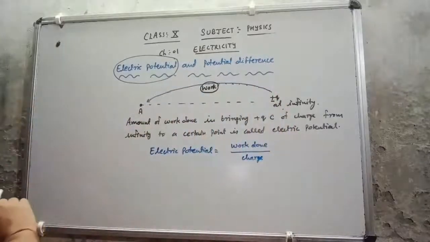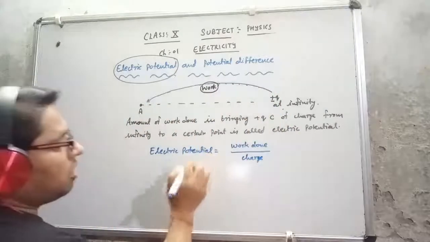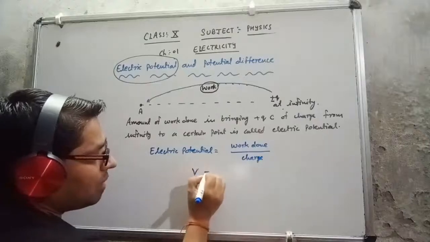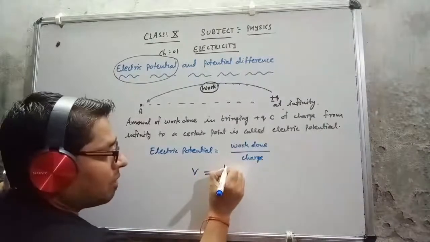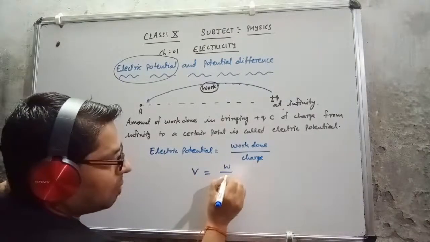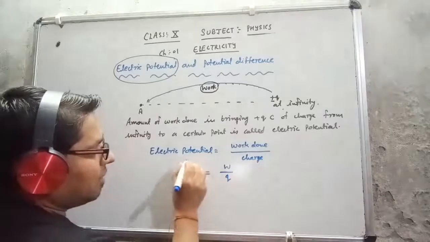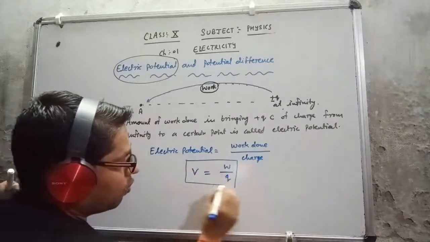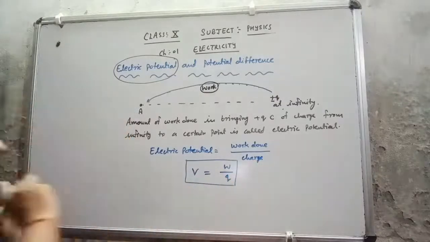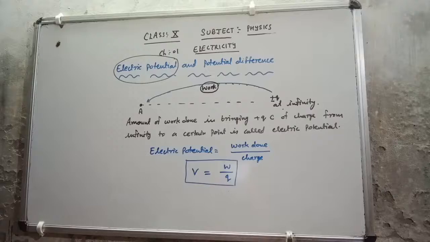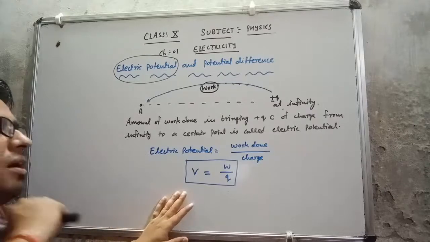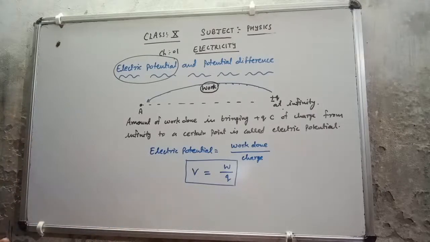Electric potential is represented by V, work done is represented by W, and charge is represented by Q. So the formula is V equals W upon Q. This is the electric potential from infinity to a certain point.